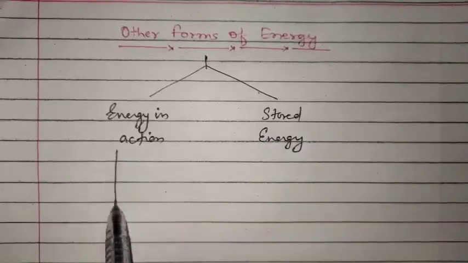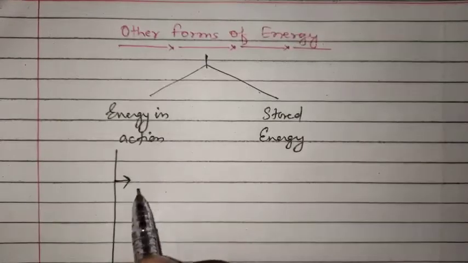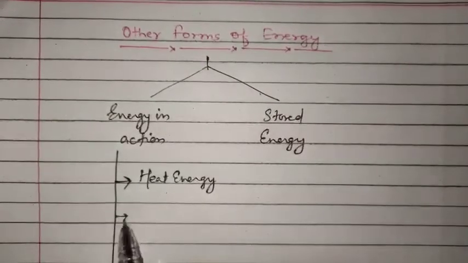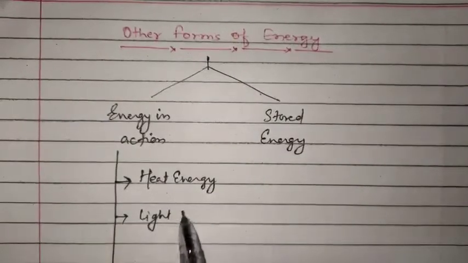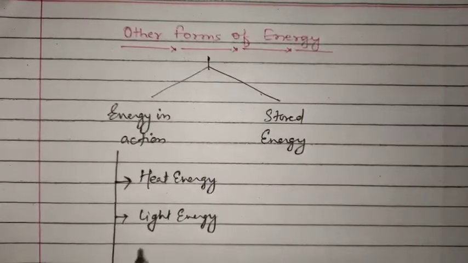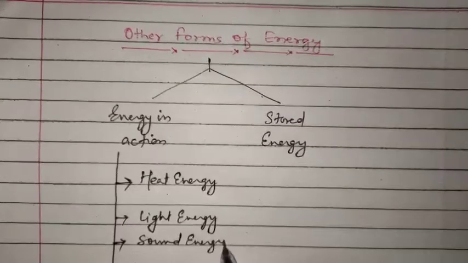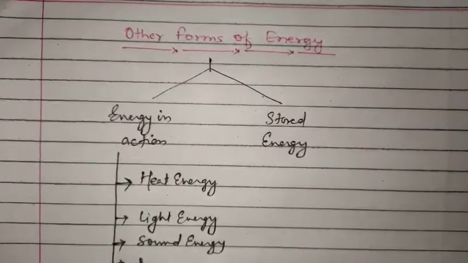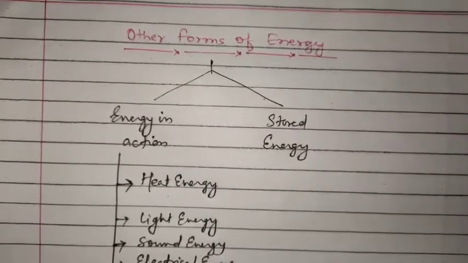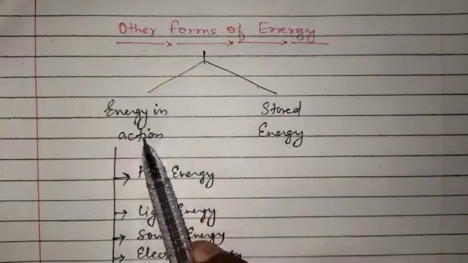Like energy in action, the first type of energy in action is heat energy. Second is light energy. Third is sound energy. And the fourth one is electrical energy. These are the four forms of energy which are in action.